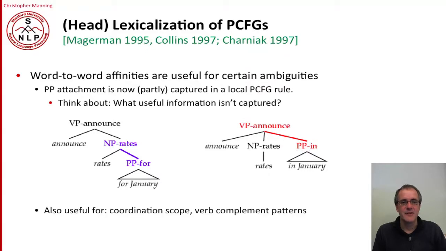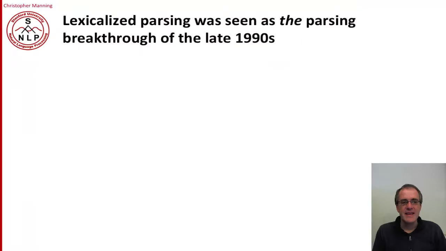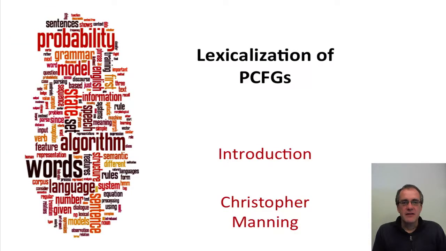So it's also useful for things like coordination scope, knowing about the complementation patterns of verbs, and so on. Indeed, it was the case that doing this lexicalization of PCFGs was seen as the parsing breakthrough of the late 1990s. So that's a really useful notion to know about, this idea of lexicalizing PCFGs to capture more of the necessary probabilistic conditioning information to make parsing decisions.